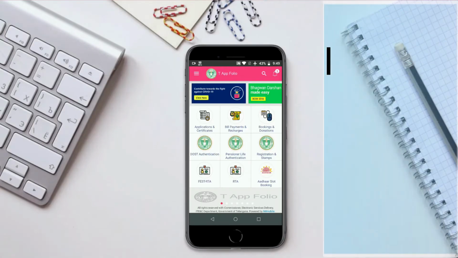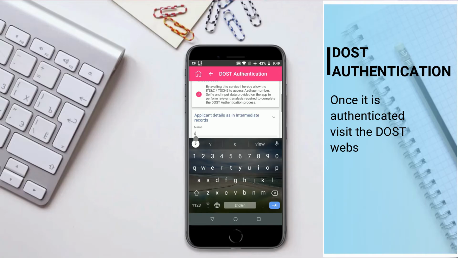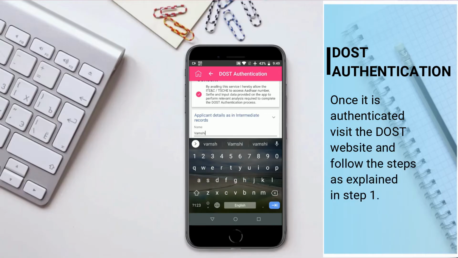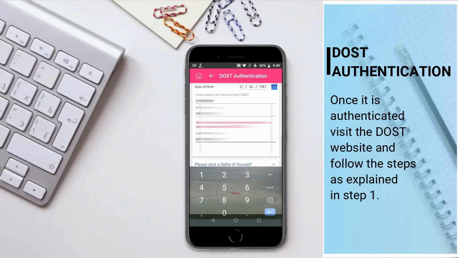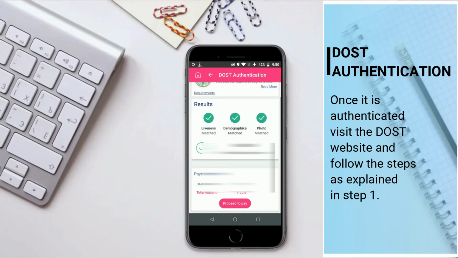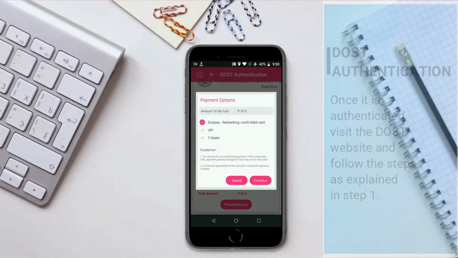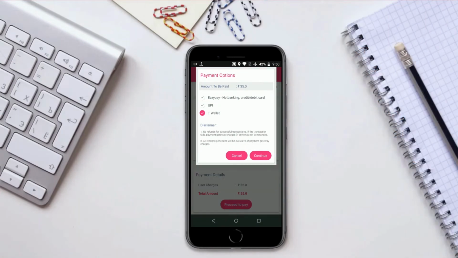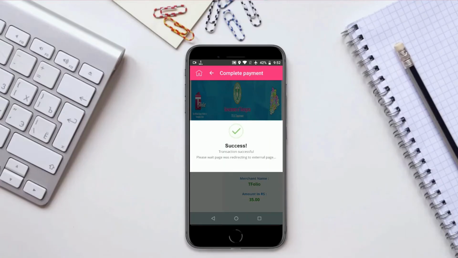After the app is opened, click on DOST authentication. Provide your consent and start filling your details as requested, starting with your name and any other details as asked. Once the details are entered, click on proceed to upload your photograph. Please confirm the details and click proceed to pay. You may select from one of the three payment options and continue to your payment. Once you successfully complete the payment procedure, you will be redirected to the page as shown.